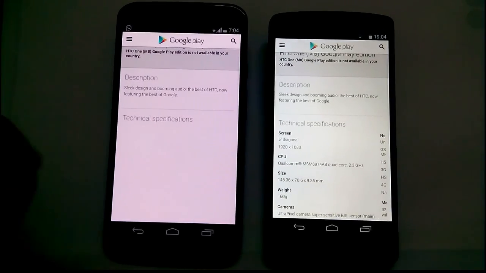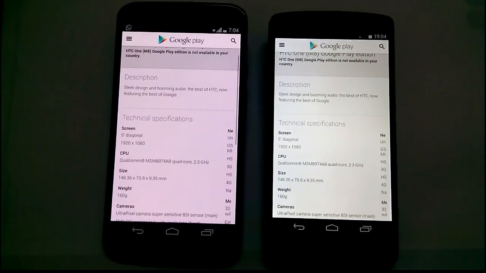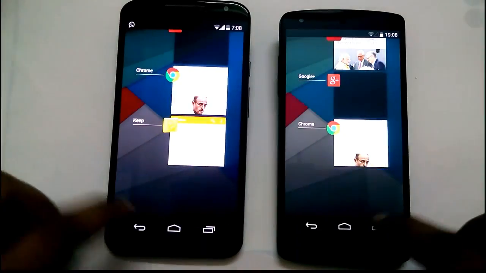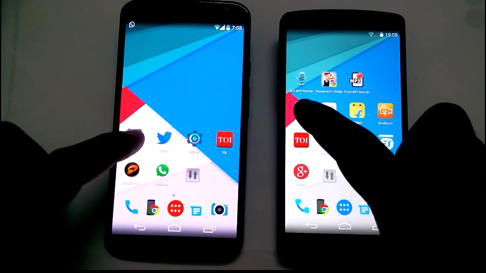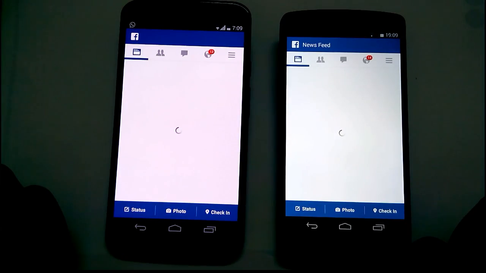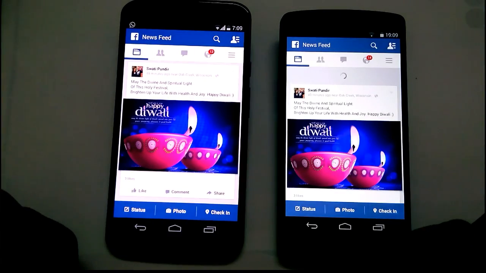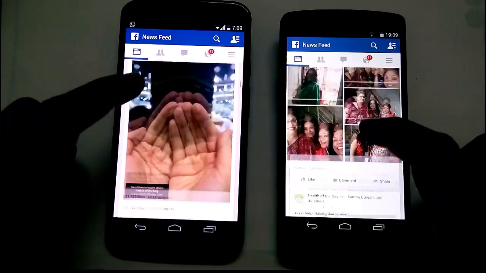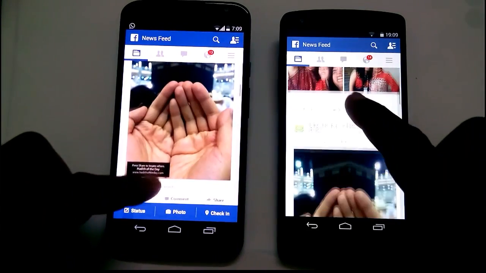Okay, now for the final app test, the Facebook app. How can we forget that? Where is it? Okay, there it is. So we're going to tap on it exactly the same time, and it's taking a while to load. You can see Wi-Fi signals dropping a bit. Okay, again, both load at exactly the same time. Very identical behavior. A bit slow due to low signals, but still very smooth.